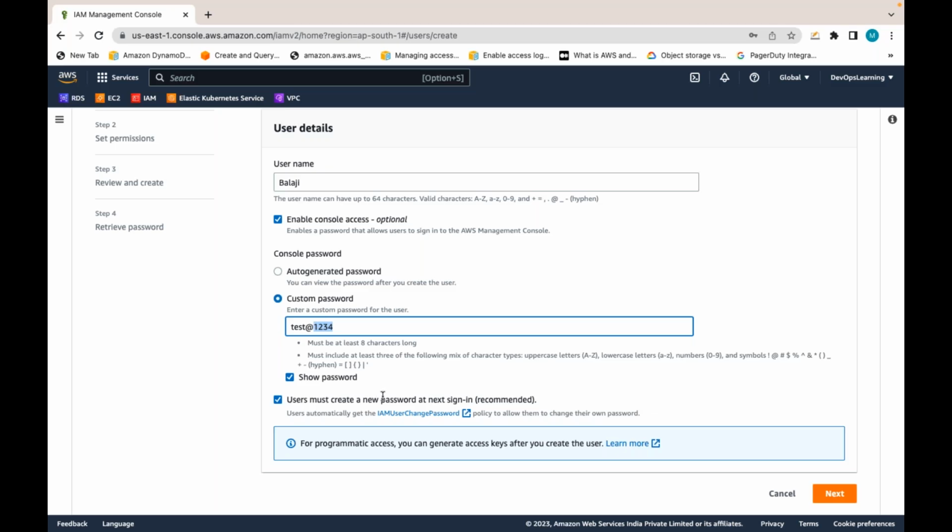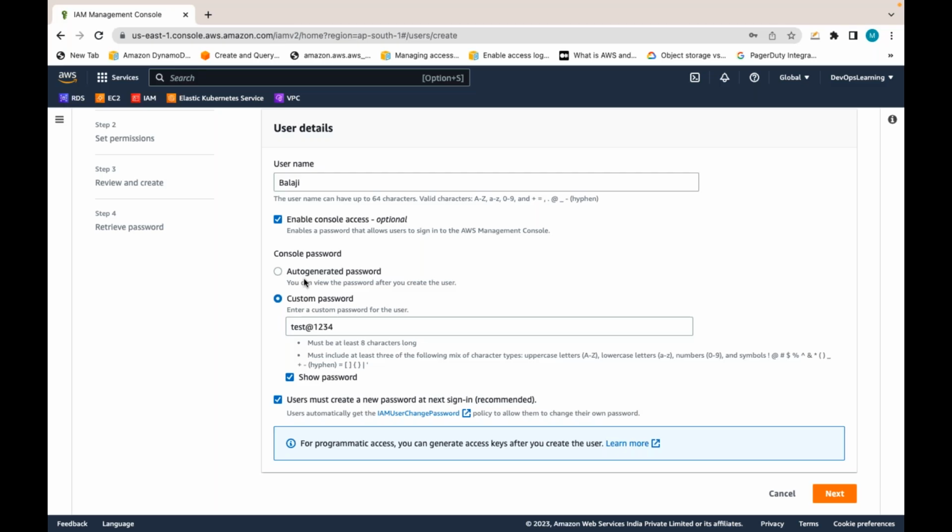User must create a new password at next sign in. So I am selecting that. When Balaji logs into AWS using his credentials with this name and password, he has to update his first password. To update the password also, Balaji requires some permissions. So the IAM user change password policy is automatically attached to Balaji, so that he can update his password.